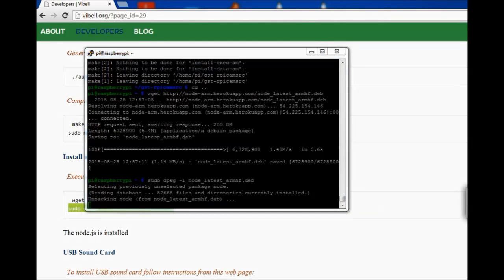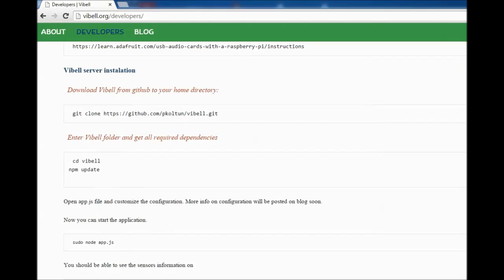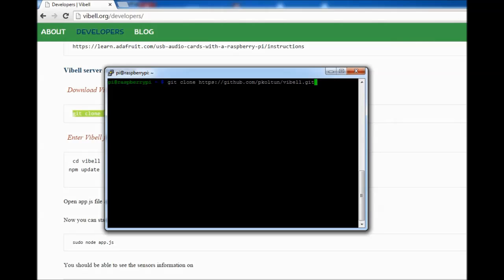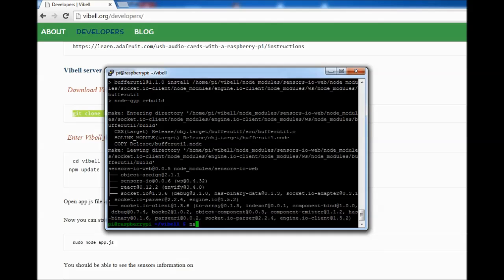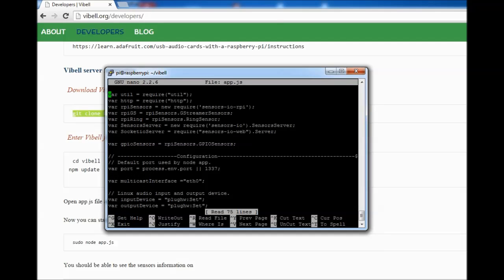Now the final step, we have to get the Vibell server source code, so we clone the Git repository. Then we'll have to configure basic settings. Because in our example we are using a Wi-Fi dongle, we will have to change the configuration so the UDP is multicasted using the Wi-Fi interface. We do that by editing the app.js file and changing the interface to wlan0.